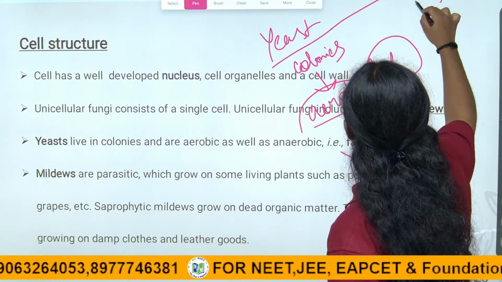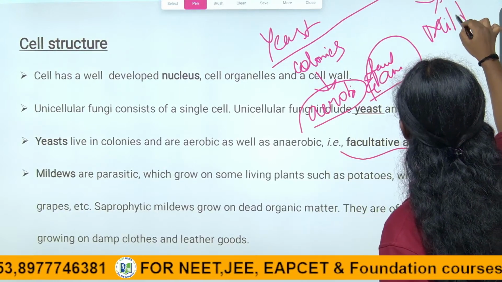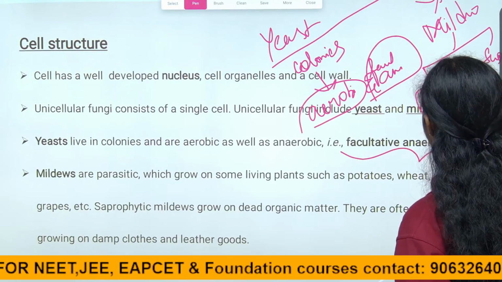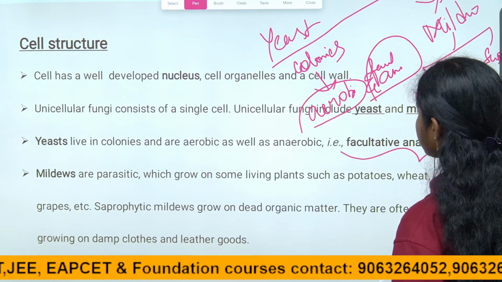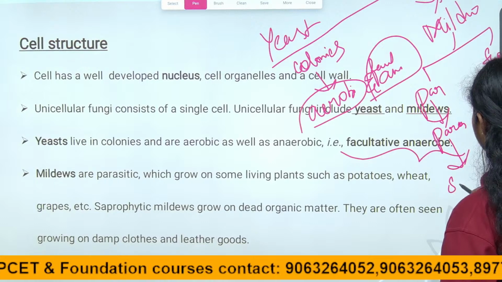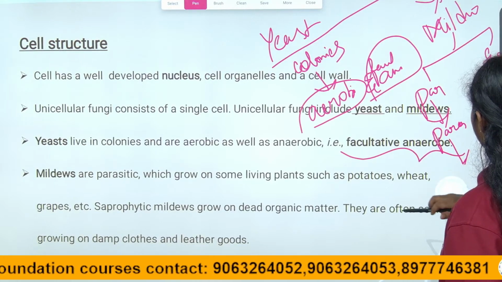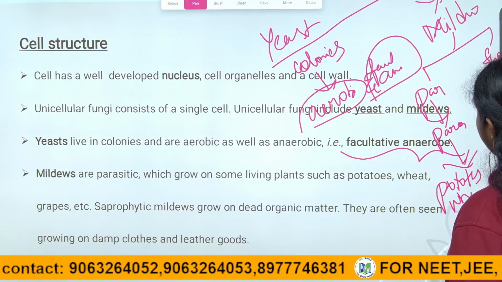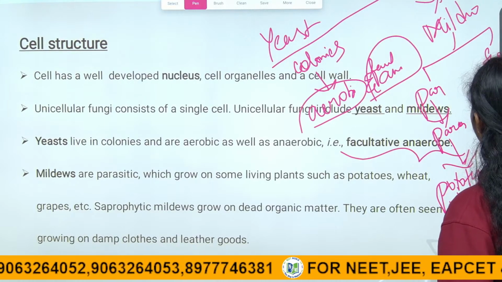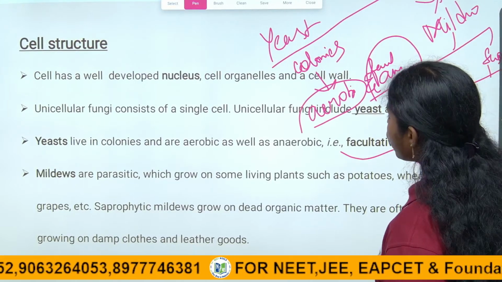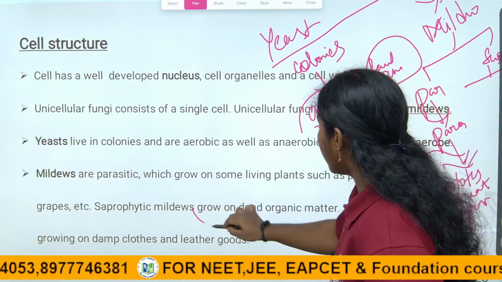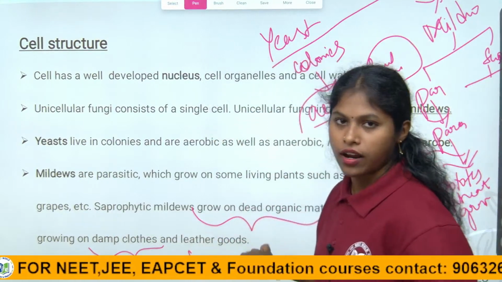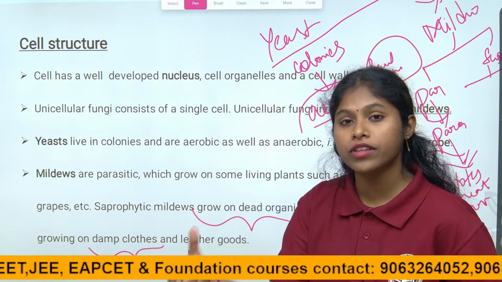Coming to the mildews, they exhibit both the parasitic mode and the saprophytic mode. For the parasitic mode, they grow on plants for their nutrition. Examples are potato plants, wheat plants, grapes and so on. Coming to the saprophytic mode, these mildews depend on dead organic matter. They are often seen on damp clothes, leather goods, etc. Right, children, this is about the unicellular organisms of the fungi.